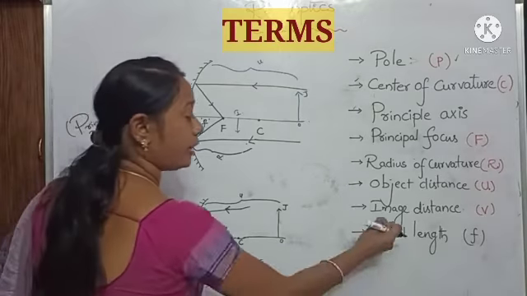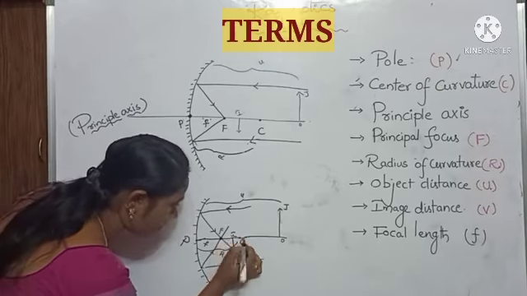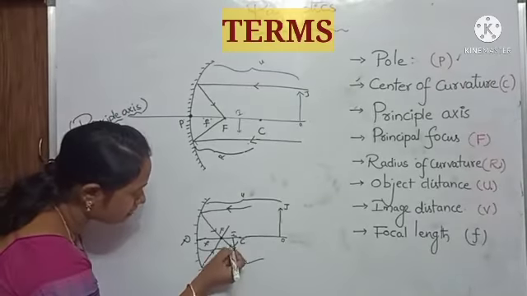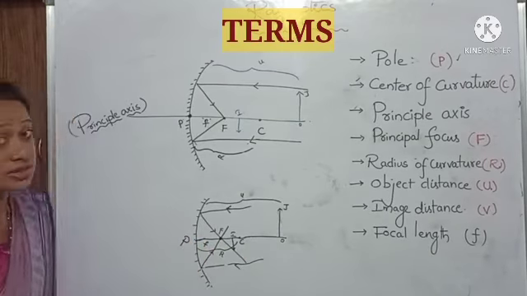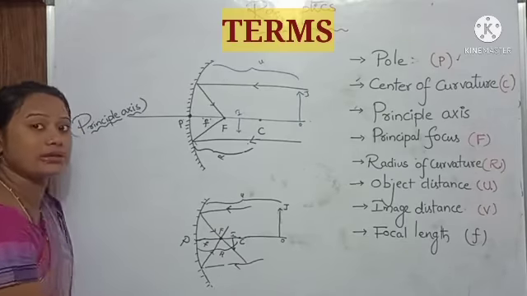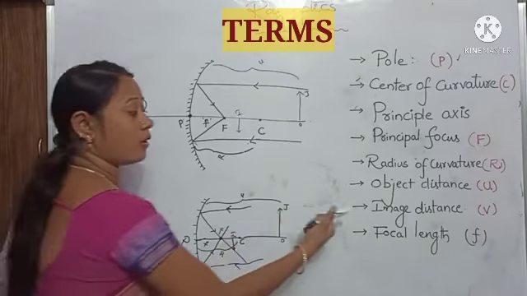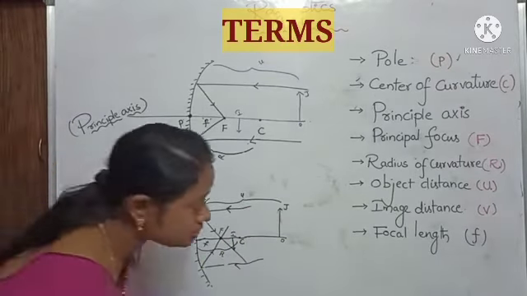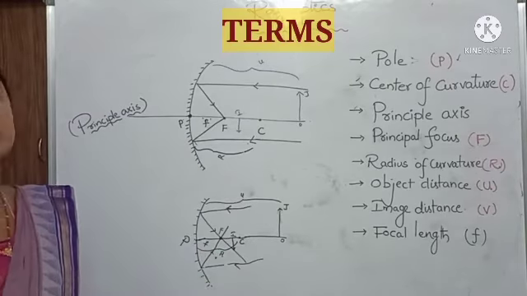Okay, next, image distance. Here we have seen the image, that is represented with I. The distance between the pole and the image is known as the image distance. Okay, this is represented with small v. These all are the terms.